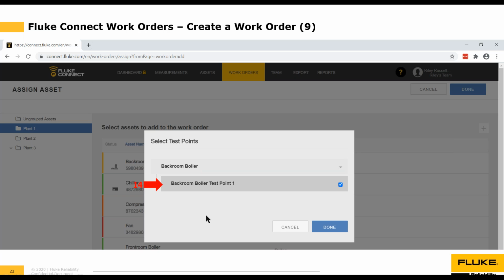And then there may be one asset test point, or there may be multiple asset test points. In the case of some equipment, we may have more than one test point that we monitor, specifically for, say, vibration. Our vibration product, we do definitely monitor more than one spot. But in this case, we have one asset test point, so I would simply select the checkbox for that asset test point and click the done button.